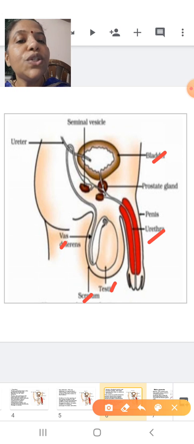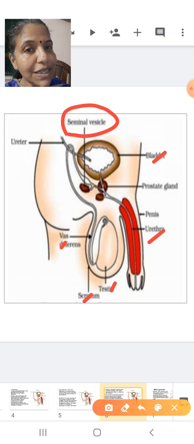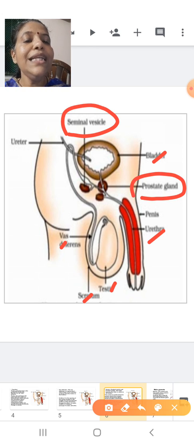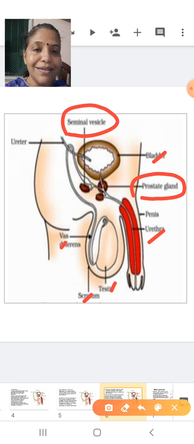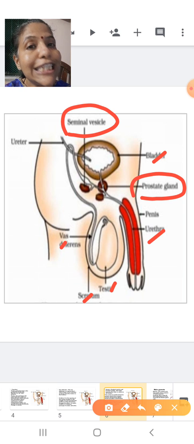Now we have two structures here. One is the seminal vesicle and the other is the prostate gland. Now what is a seminal vesicle? Seminal vesicle is a gland. And the prostate gland, both of them are glands and they release secretions, and the secretions which are produced collectively from the seminal vesicle and prostate gland, the collective term for it is called semen.